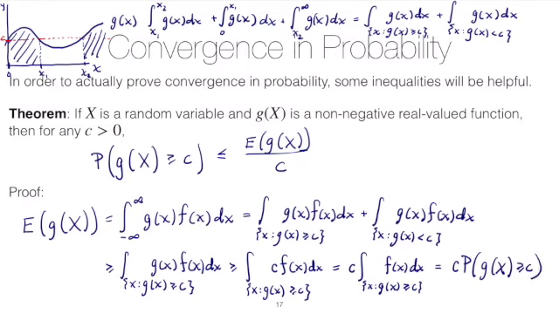And what that means is that this integral here, you have to convince yourself, this integral here is this probability here. So it's a probability that has to do with the function of the random variable, not just the original random variable itself, but the function g of x. And I'm going to leave the reasoning for that as an exercise to you, but of course it has something to do with this set here, right, the region that you're integrating over.